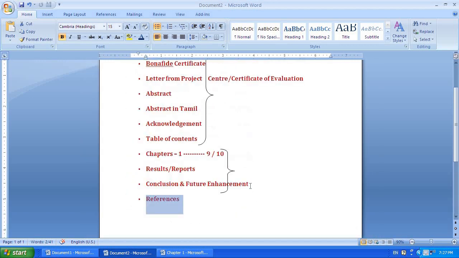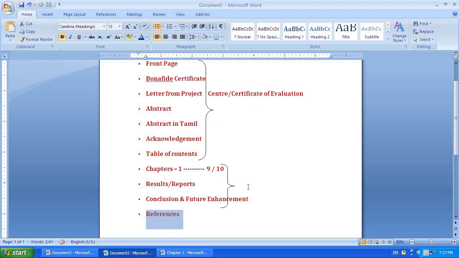This is the order we follow. You can write it down, or else you can take a snap of this. In this format we will follow. I said that there will be one separate video regarding the table of contents and how to align it. After the table of contents, you will have the list of figures, list of tables, and list of abbreviations. So these three will follow. It is a detailed explanation, which I will maybe put in another video.